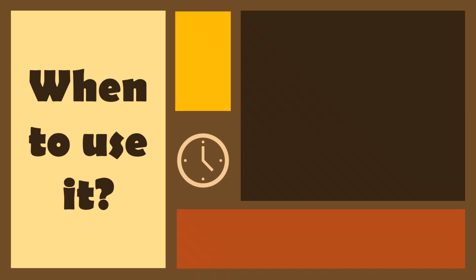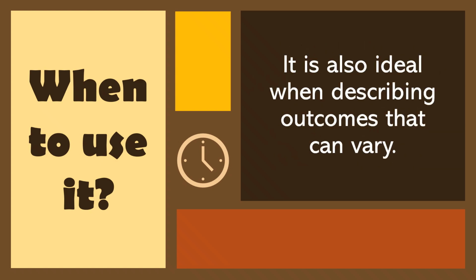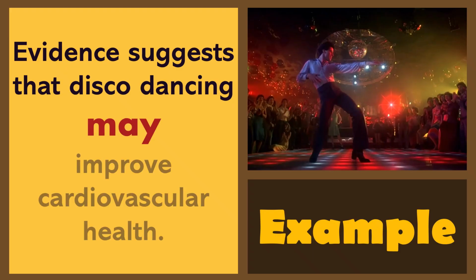Now, when do we use may? It's ideal when outlining a hypothesis or describing potential findings or conclusions. It is also ideal when describing outcomes that can vary. Example, evidence suggests that disco dancing may improve cardiovascular health.